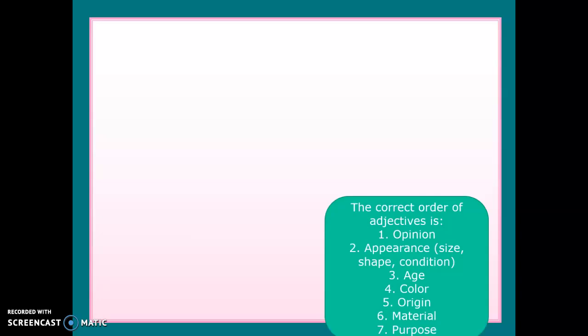The correct order of adjectives is first, opinion, your opinion about that thing or about that person specifically. The appearance related to the size, shape, or condition. The age, if it is old or new, modern, traditional, I don't know. The color, then the origin, where does this thing or where does this person come from? The material, and finally the purpose.